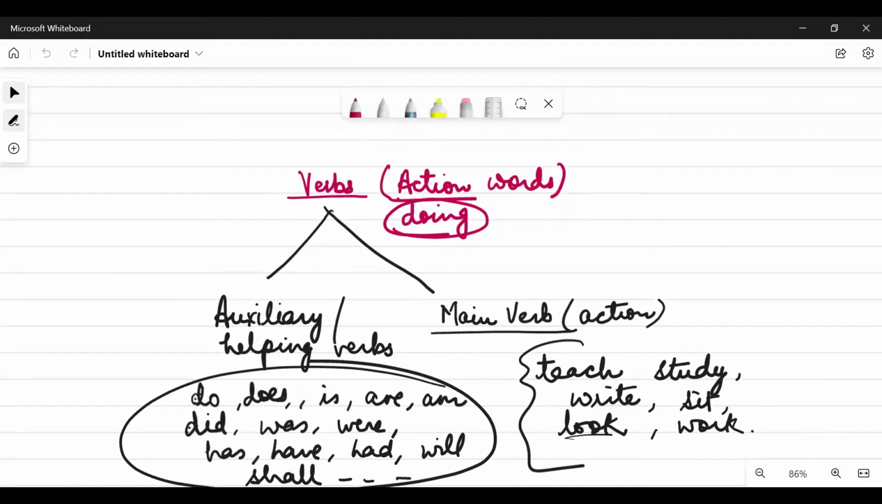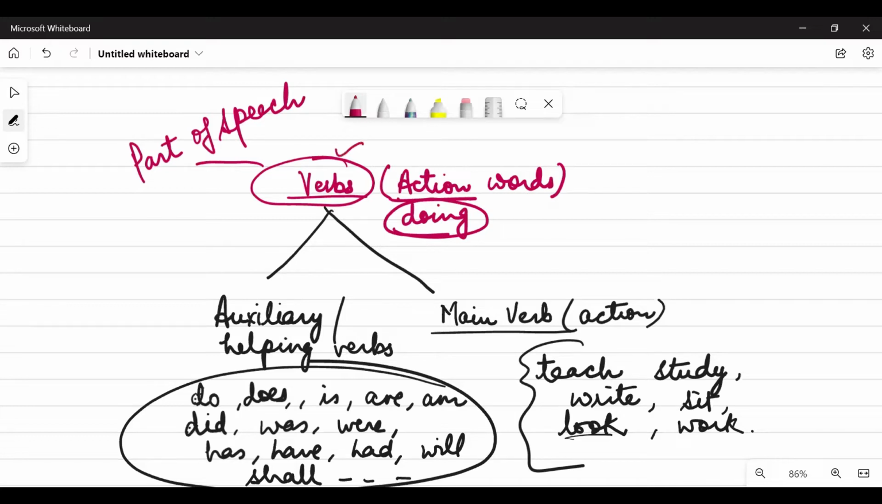So now let's talk about another topic, that is verb, which is another part of speech basically. Right? It is also one of the parts of speech. Like we did nouns earlier, nouns are naming words, then pronouns which are used in place of nouns, then adjectives which are describing words. So here we have verbs which are actually action words, which show some action, that is some doing words. They are also known as doing words.